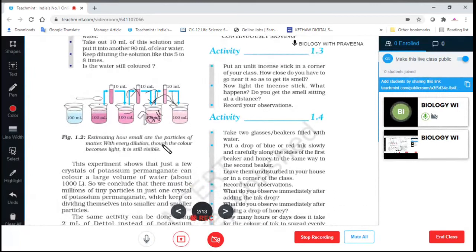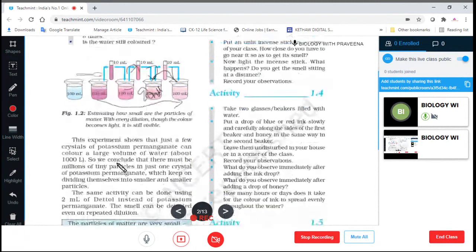So estimating how small the particles of matter are, with every dilution, till the color becomes light, it is still visible. As we transfer the 10 ml solution, the color is decreasing. Okay, the color is lightened.